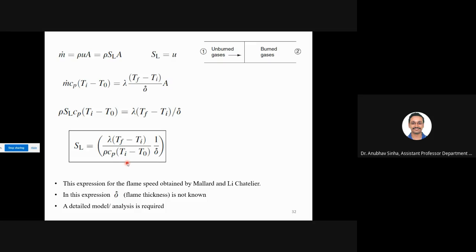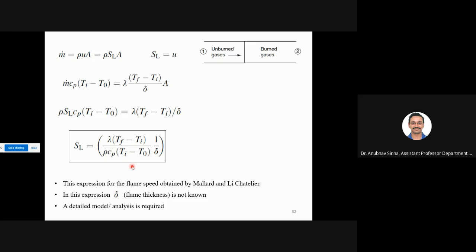Now this expression is one of the main results from this theory. We have very few equations and we were able to derive SL, the flame speed, in terms of known parameters. We know the initial temperature. Lambda we will derive somehow. We will also define Ti, but let us say these are known parameters.